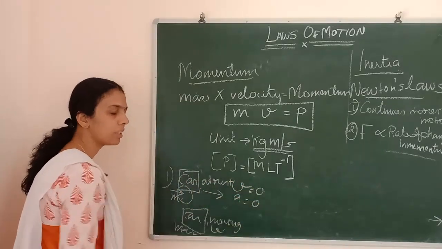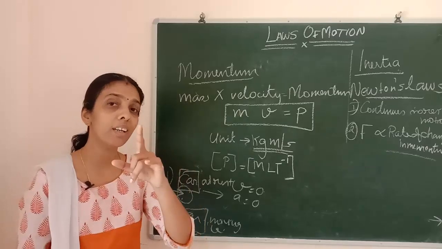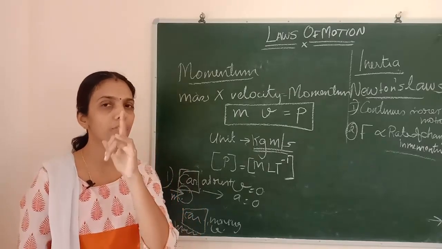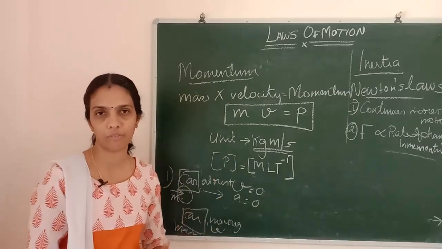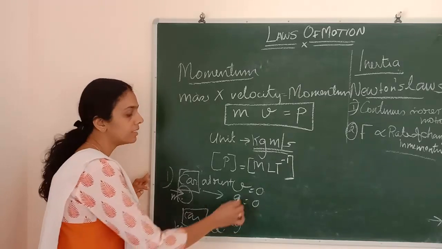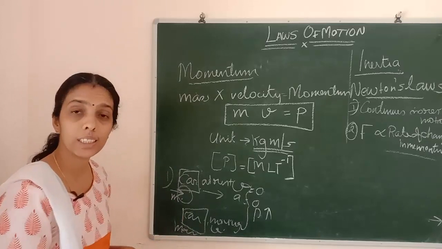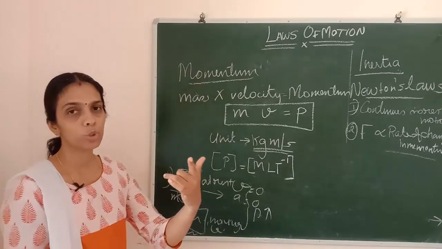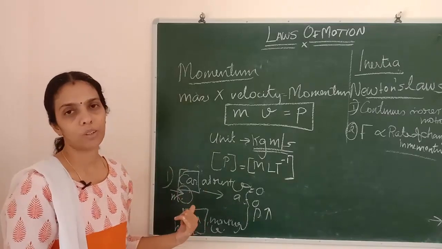Acceleration also 0. Here it is moving at a constant velocity. You can think what will be the difference between those after effects. So as velocity increases, the momentum also increases. So momentum is a term which depends on velocity.